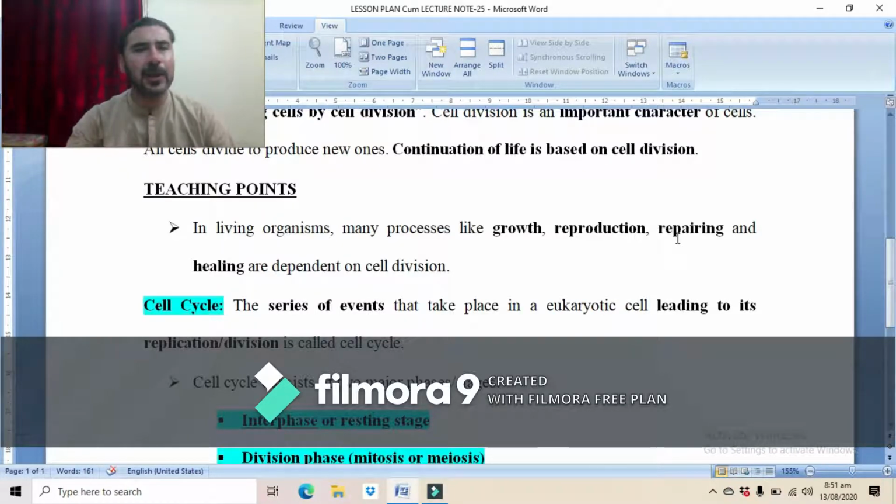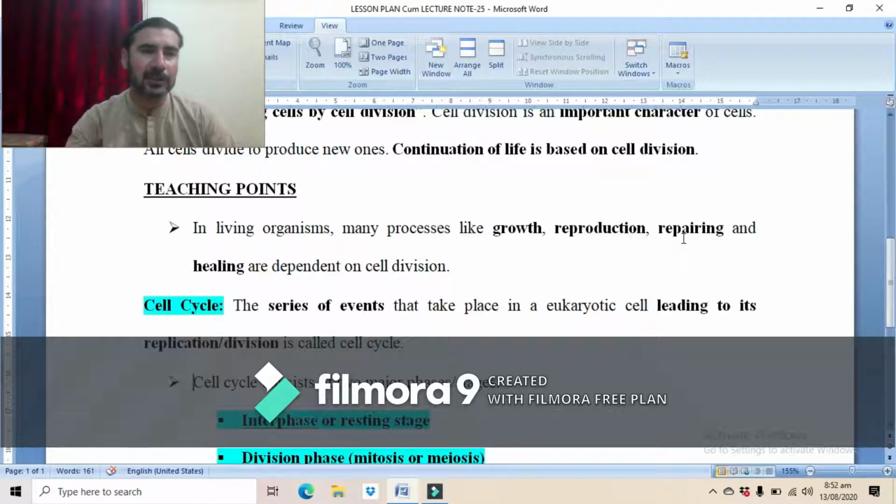Similarly, repairing of the damaged tissues. Now, suppose we take the example of humans. The damaged areas of our body, suppose it is skin, if there is a cut in our skin, or similarly if there is any internal organ which is damaged, that is repaired through the process of cell division, and that is the process of mitosis, through which our skin cuts are repaired.